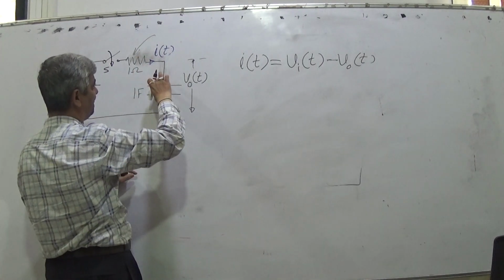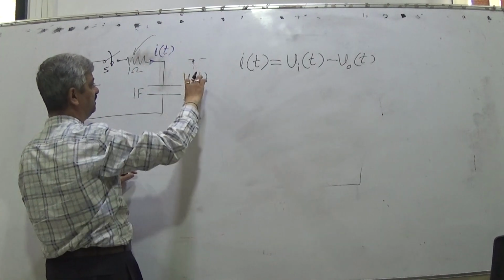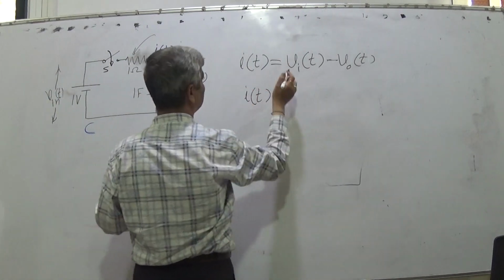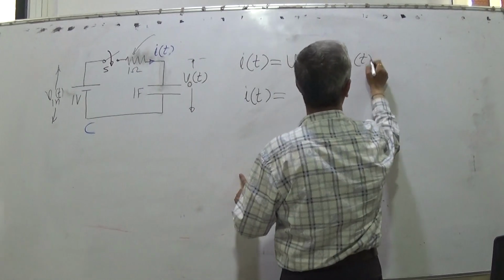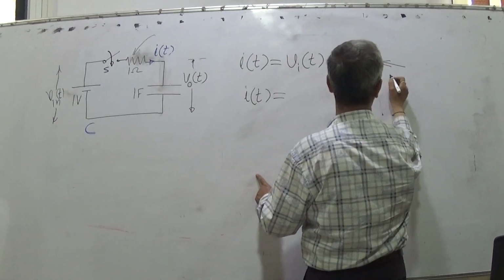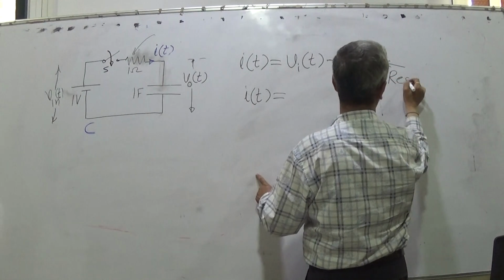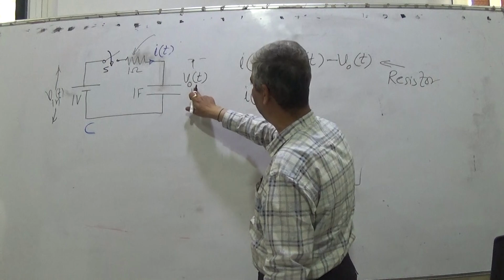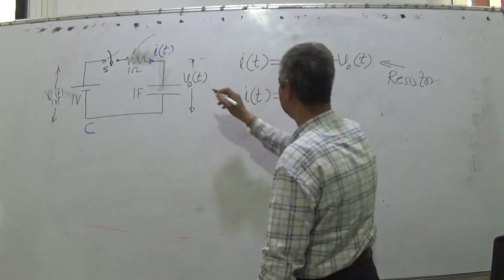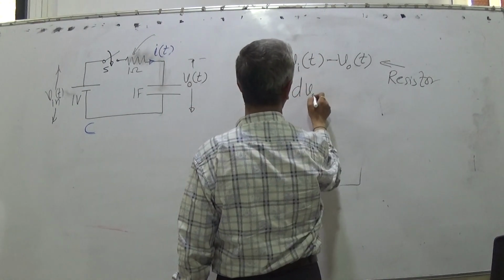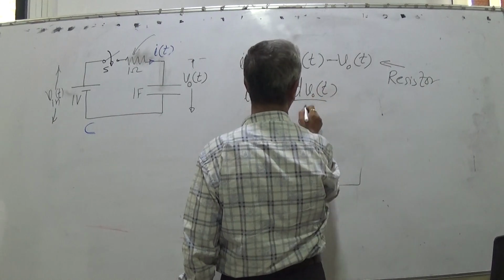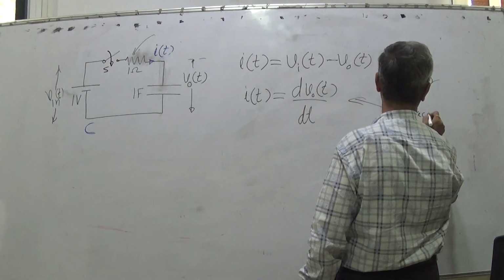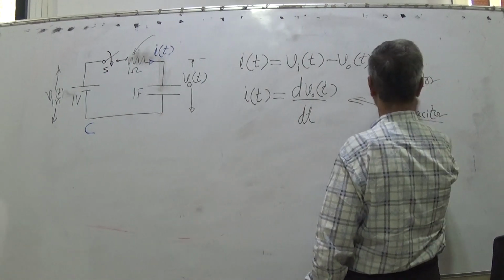So for this capacitor, this current is I, this voltage is V. For the capacitor, the relationship between I and V, with C as 1, would be dVo(t) by dt, as governed by the capacitor.